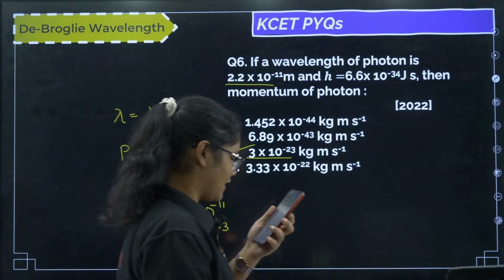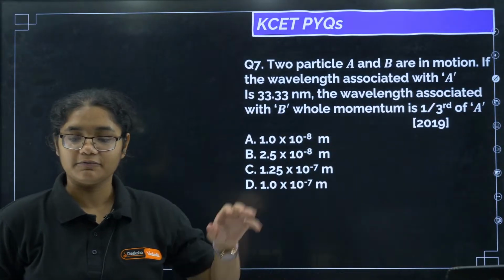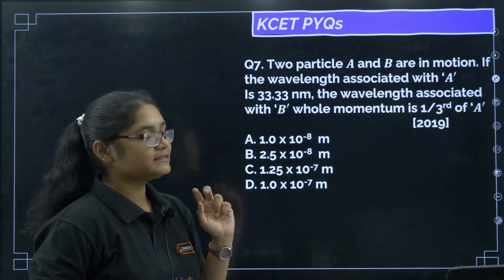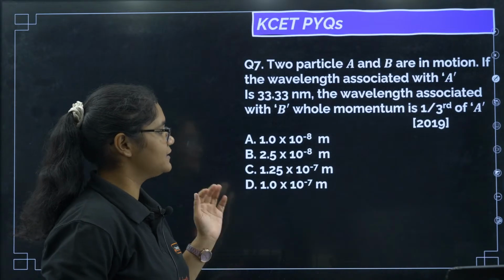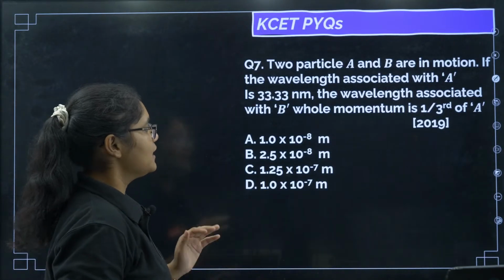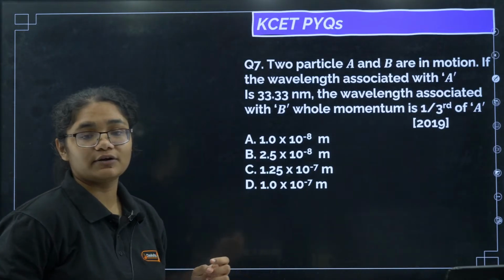Yes, all my children are answering very well. Happy to see that. Next question, can we try this question? Two particles A and B are in motion. If the wavelength associated with A is 33.33 nanometer, find the wavelength associated with B, whose momentum is 1/3 of A.